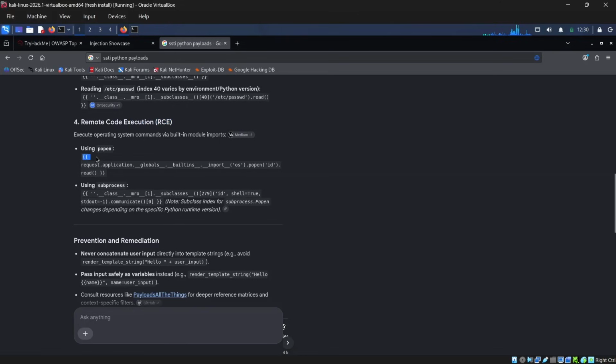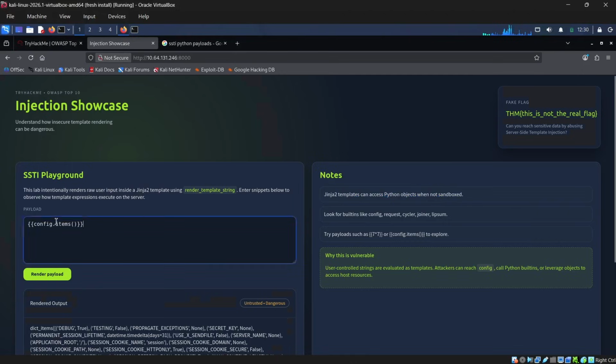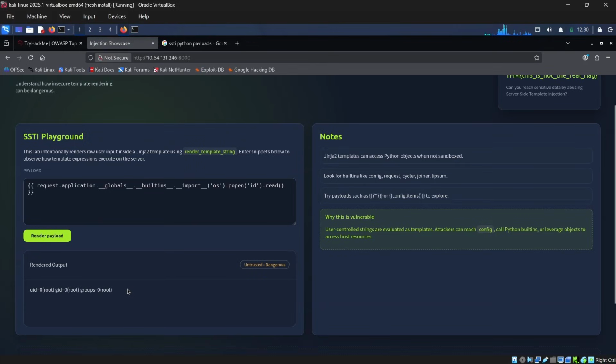So let's try this one. This is about ID, right? So ID is what we are entering. Let's see if it works or not. Yes, guys, it worked. Now you can see root. We are root, right? So yeah, it supports Python. So yeah, this is working.